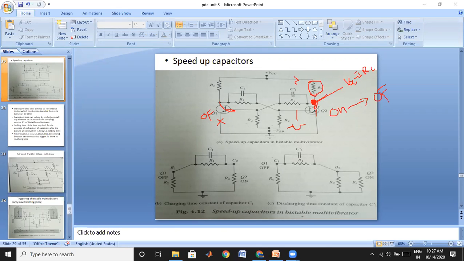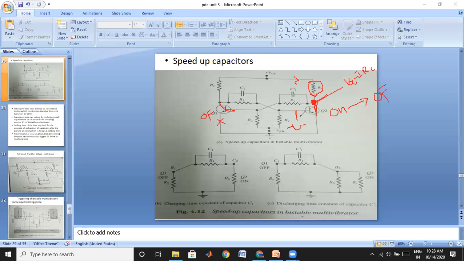When it is on, there is more current because it is a short circuited branch. Okay, the transistor is on, therefore more current is flowing in this branch, so the ICRC drop will be more. Due to this drop being more, there will be a less amount of voltage present here. This may not be sufficient to drive the base current, therefore this transistor is in the off state. Now we had applied an external triggering pulse to the gate circuit.